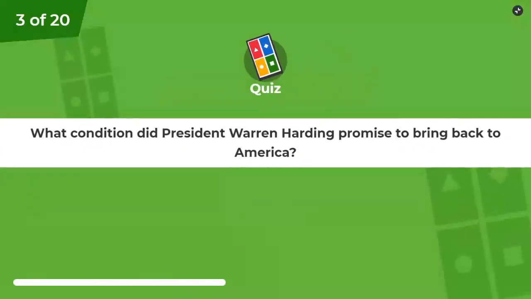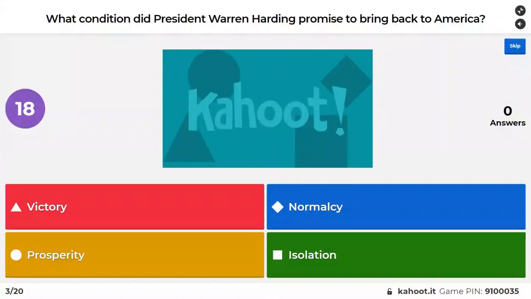What condition did President Warren Harding promise to bring back to America? Victory, normalcy, prosperity, or isolation?